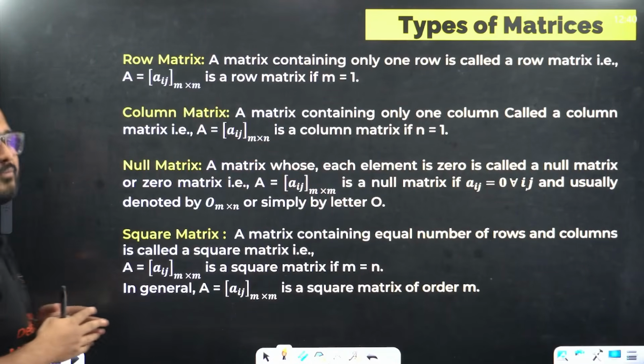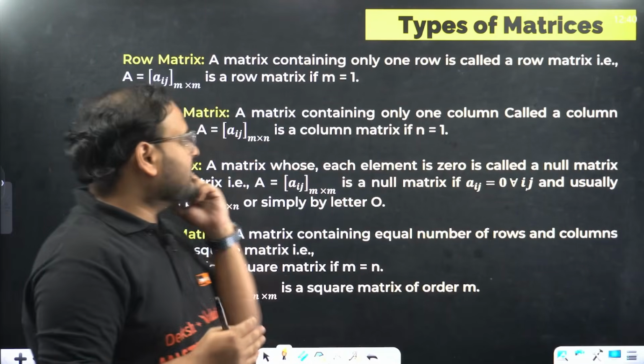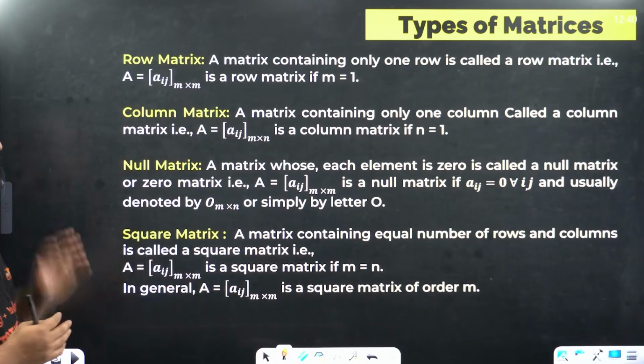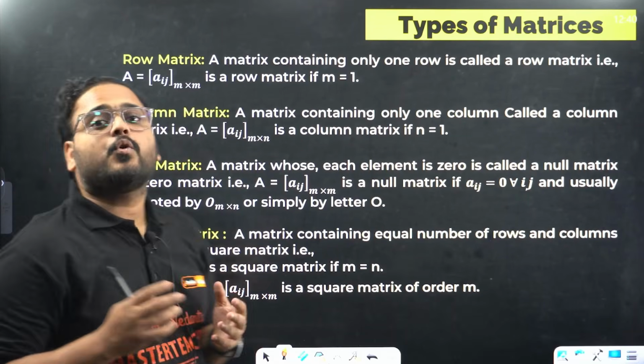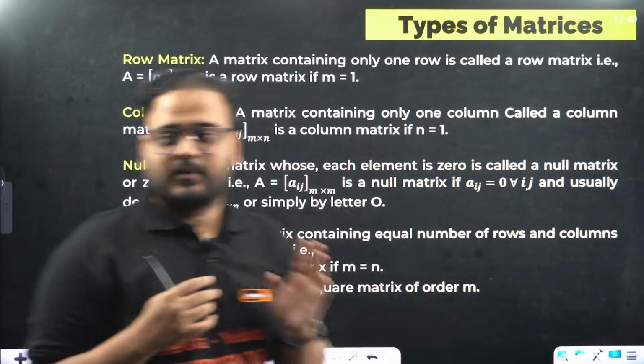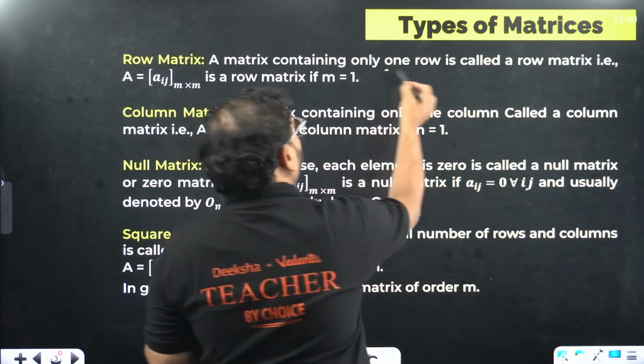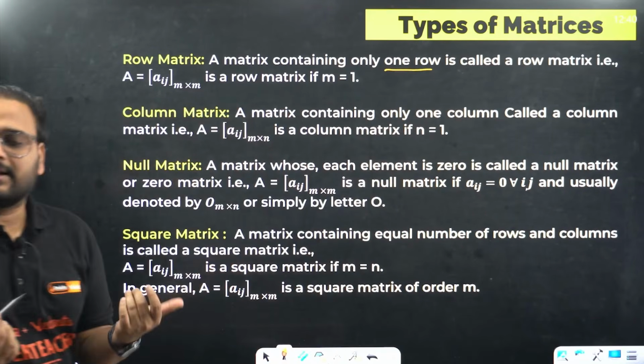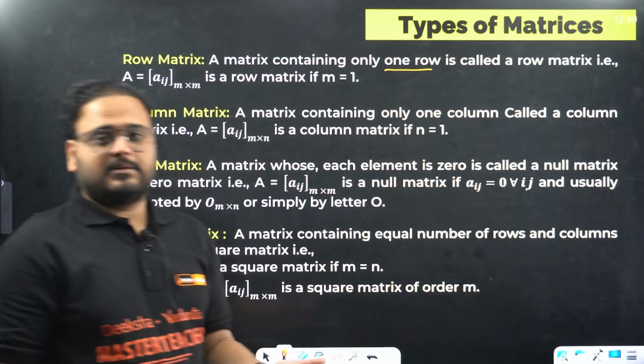We have different types of matrix. Okay, simple definitions are there. We can quickly go through that. Row matrix: a matrix which contains only one row, and how many columns? It can have one column or multiple. That is not important.